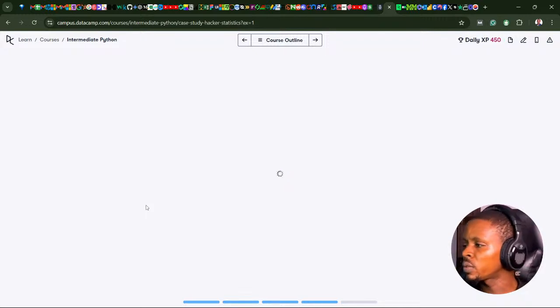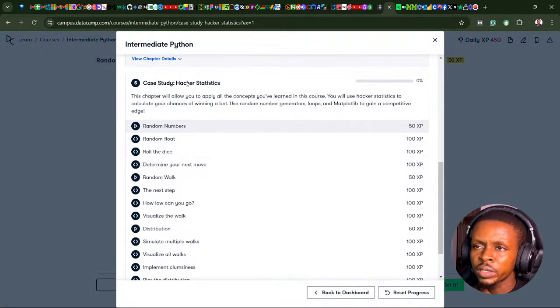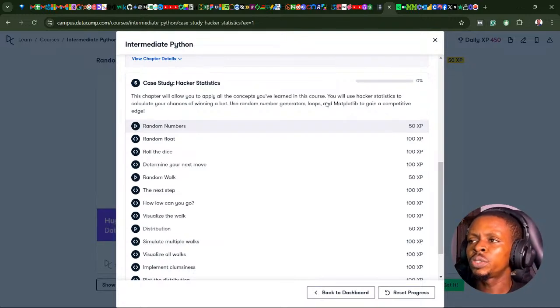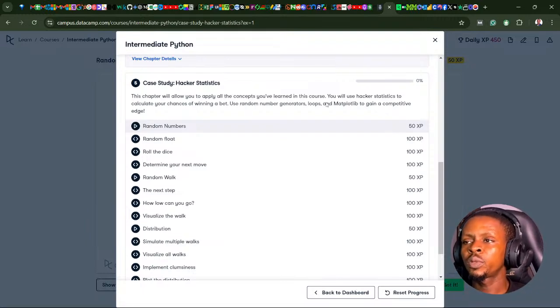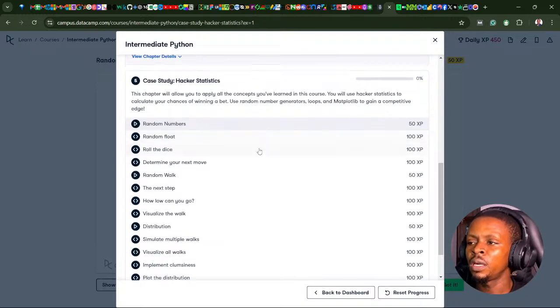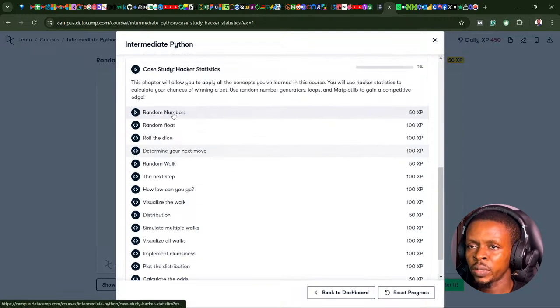Oh, that was cool. I think we are moving on to our first case study. Okay. Case study, which is the statistics. So this chapter will allow you to apply all the concepts you've learned in this course. You will use statistics to calculate your chances of winning a bet, use a random number generator, loop, and matplotlib. Ooh, so I look forward to this. You can see the content of this case study is quite much.